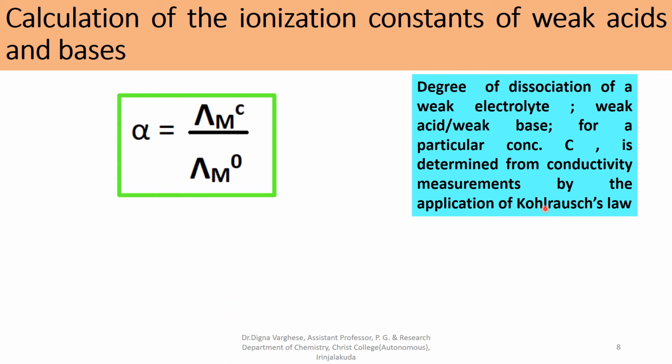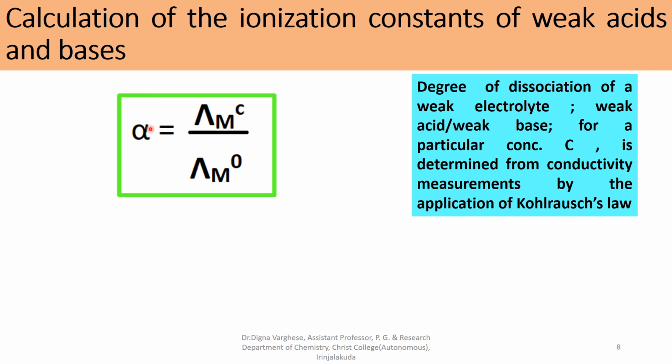The equation is alpha is equal to lambda mc by lambda m0, where lambda mc is the molar conductivity at a particular concentration C, and lambda m0 is the molar conductivity at infinite dilution.